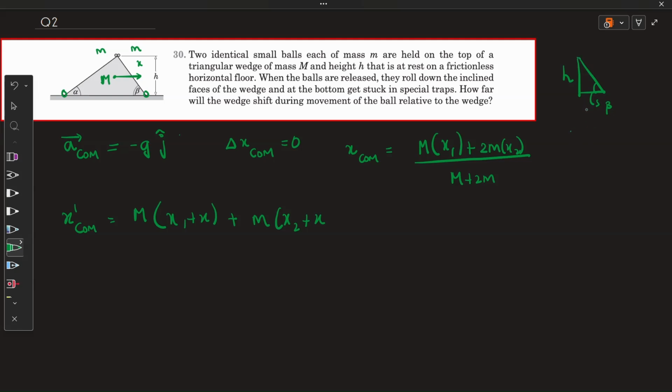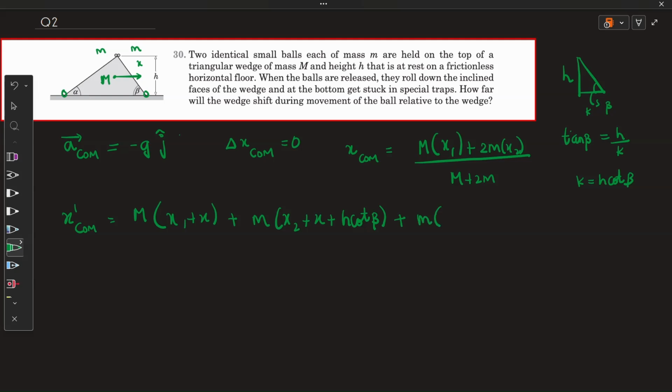And let's suppose this is k. So what I get is tan beta is nothing but h by k. So k is nothing but h cot beta. Again, I get a distance of h cot beta towards right in the positive x coordinate.